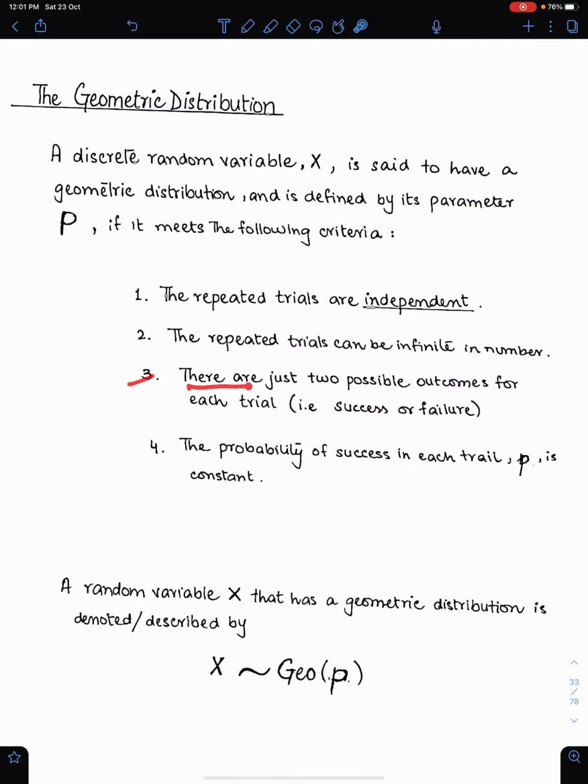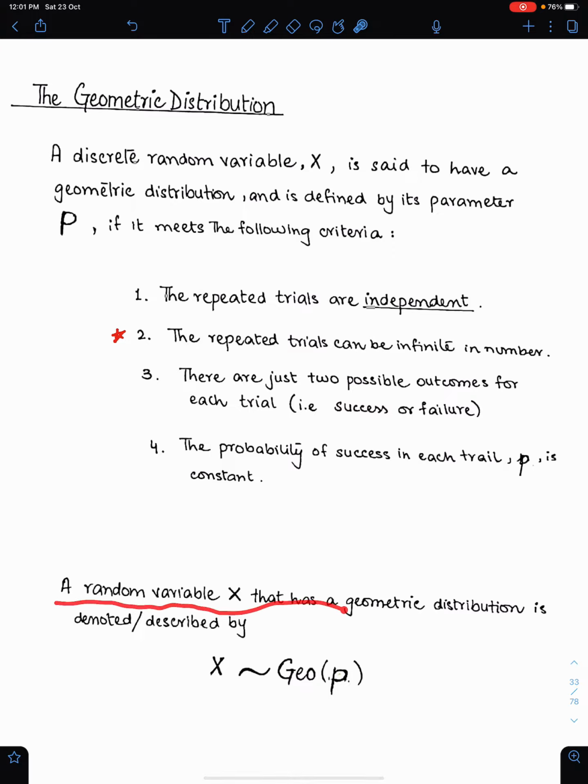Condition number 3, there are just two possible outcomes like success or failure for each trial. This is the common condition for binomial and geometric. The probability of success in each trial must be constant, common condition. So you just need to understand this condition. This is the difference between binomial and geometric. In binomial, trials are fixed and finite. In geometric, trials are infinite.